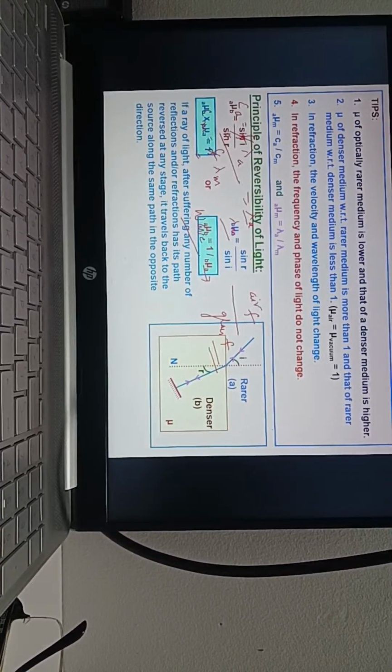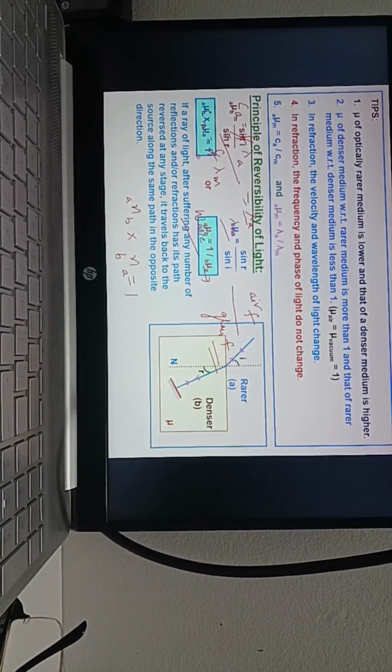This phenomenon is according to this mu AB. What is mu here? It is written as n in the textbook. So what is NAB, or NBA? Their product is equal to 1. You can prove it by taking Snell's law: A to B it is sin i by sin r, B to A it is sin r by sin i. When you multiply, you will get this.